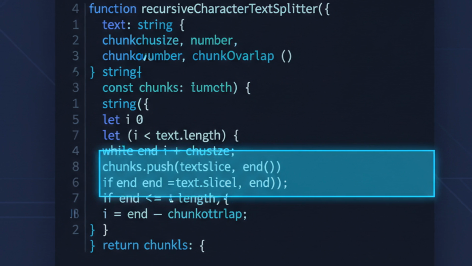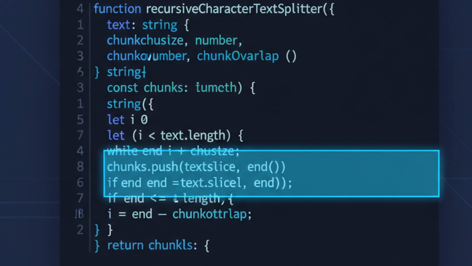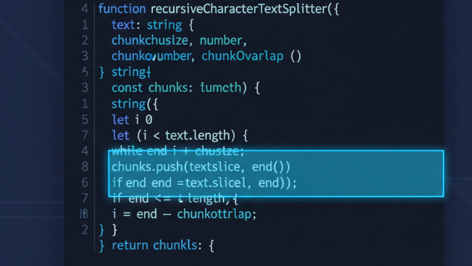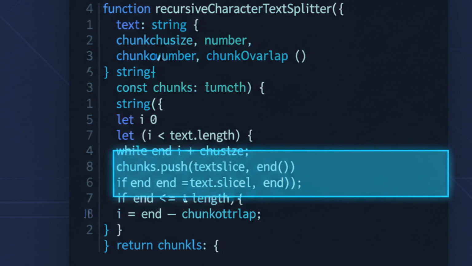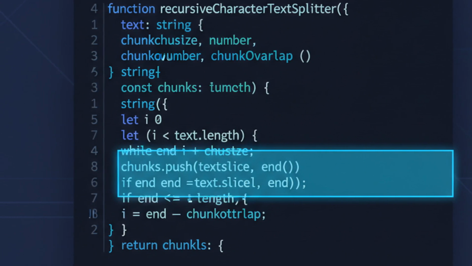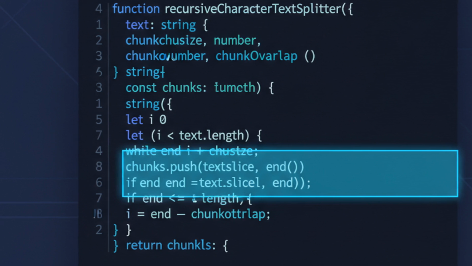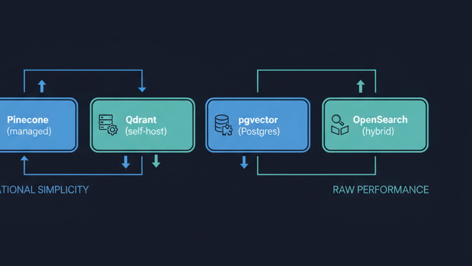And critically, you attach metadata to every chunk. Source document, section, author, ACL tags. That metadata drives filtering and permissions later. Now you need somewhere to store millions of these vectors and search them in milliseconds. That's the vector database.